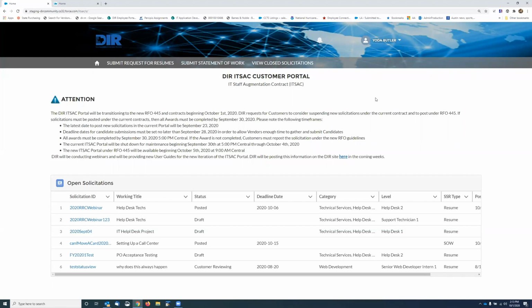We have another question. How do I award to multiple vendors? I'm assuming you're asking about multiple vendors on either a request for resumes or a statement of work, and both of them work exactly the same way. When you're ready to award, meaning that you're closing the entire solicitation, you can select each one in that hired column or that selected column, and it will ask you for those details. So you can choose one or you can choose many. And that's how you can award to multiple.